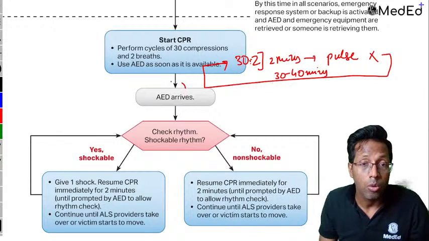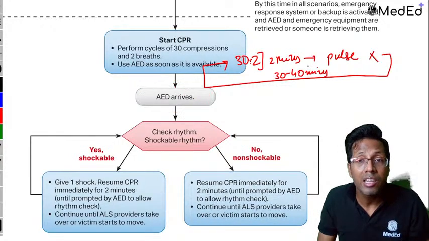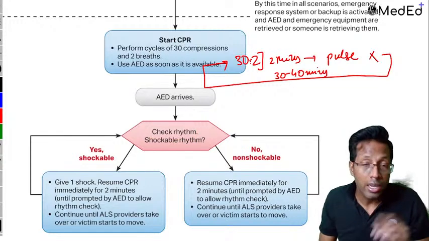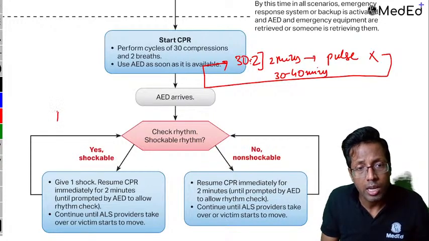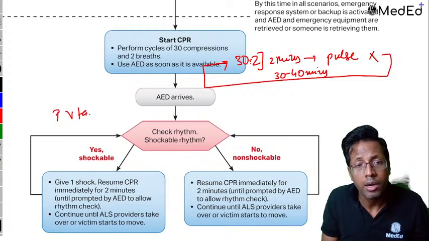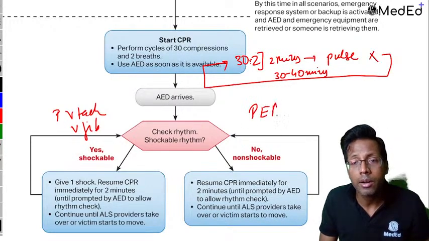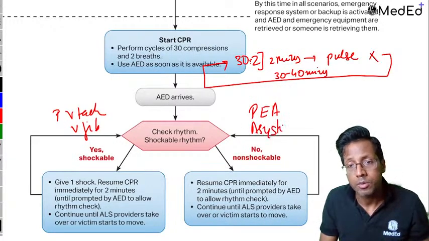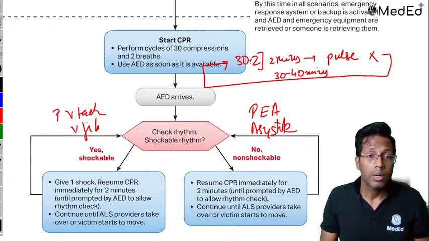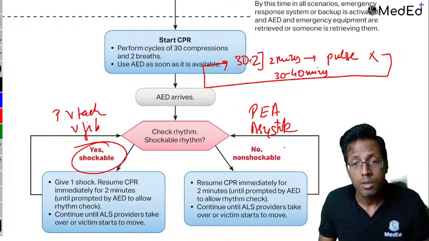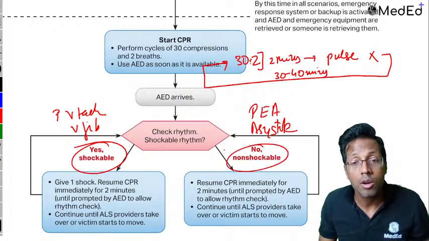What if you get a defibrillator now? If you get a defibrillator, add the defibrillator here itself, right? Immediately check for the rhythm. The dying rhythms normally are 2 of them: one can be pulseless ventricular tachycardia, the other is ventricular fibrillation. On the other side you have pulseless electrical activity and asystole. Pulseless ventricular tachycardia and ventricular fibrillation are called the shockable rhythms. Pulseless electrical activity and asystole are non-shockable.